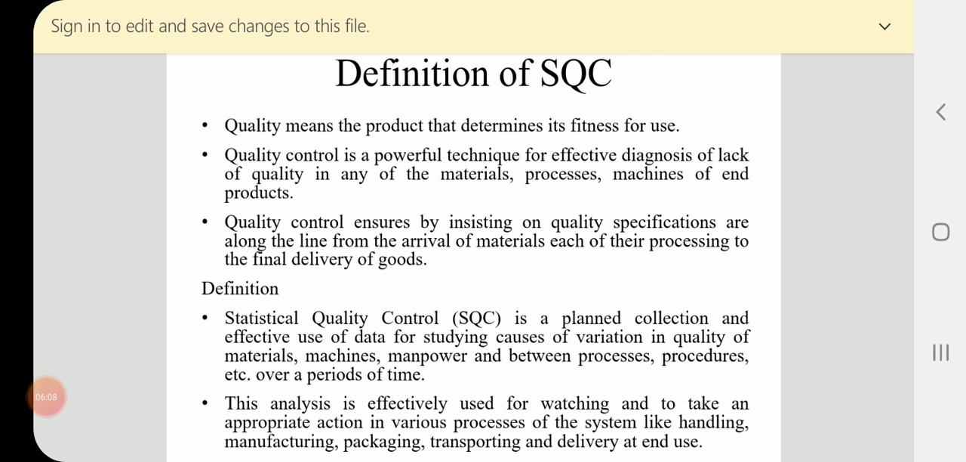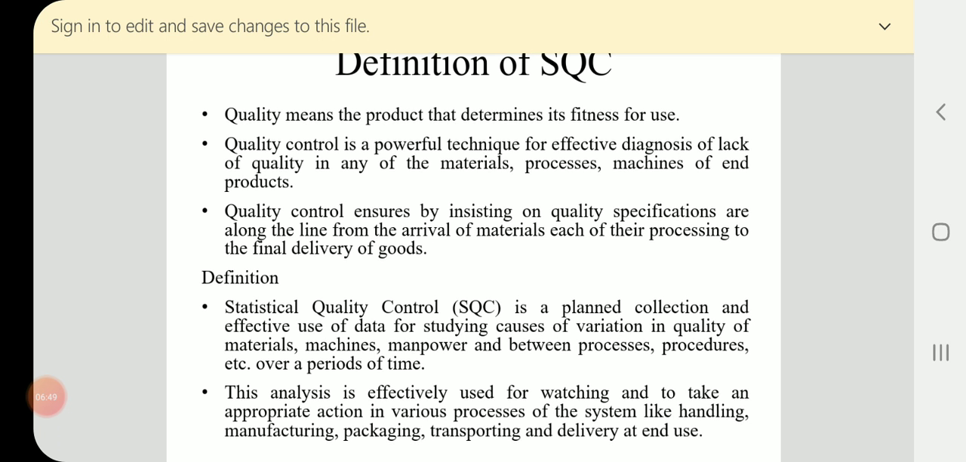Now come to the definition of statistical quality control, for which before entering into the definition, we see three important points here. Quality means the product that determines its fitness for use. What is meant by quality? Quality, for a particular product, determines its fitness for use. It is ready to use. It is fit to use. Any particular product is fit to use, that specifies quality. That is nothing but the meaning of quality.